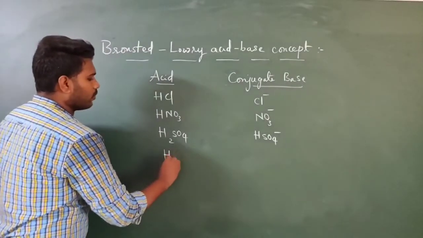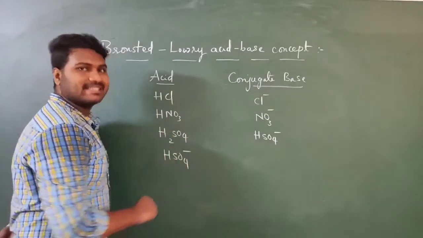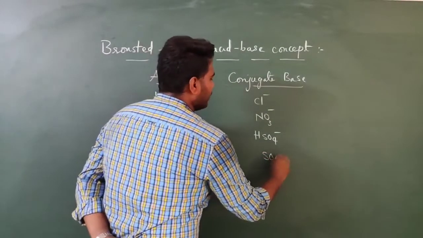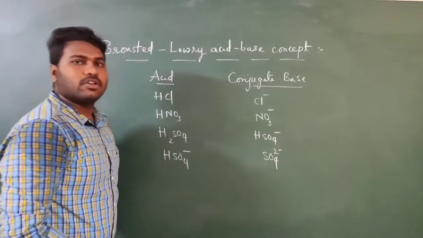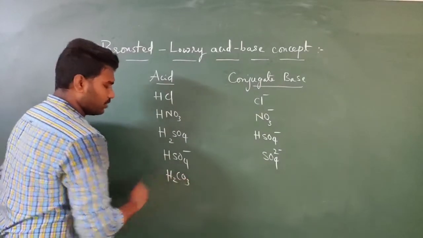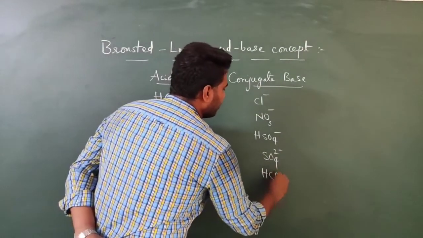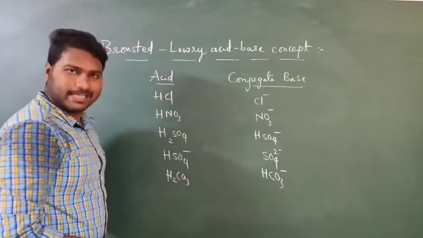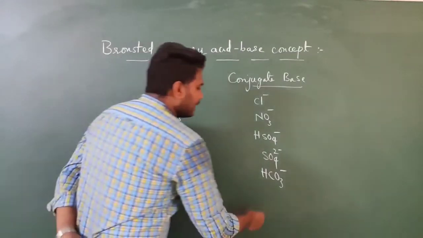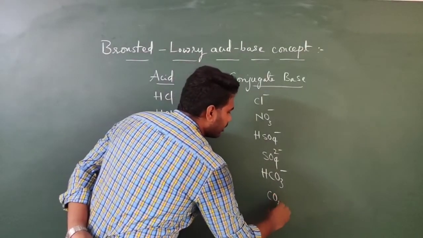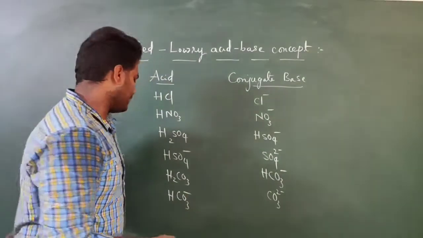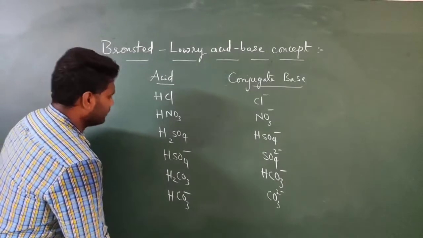If you take HSO4 minus as acid, its conjugate base will be SO4 2 minus. If you take carbonic acid, H2CO3, its conjugate base will be HCO3 minus. If you take HCO3 minus as acid, then its conjugate base will be the carbonate ion, CO3 2 minus. Then we can take some more examples.